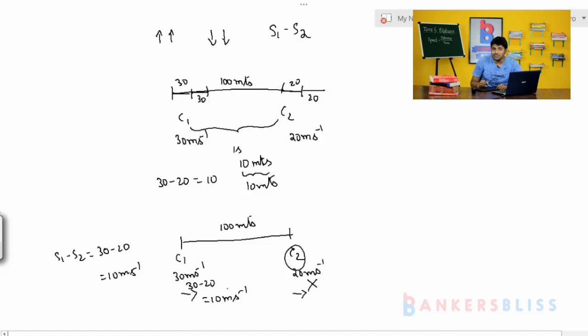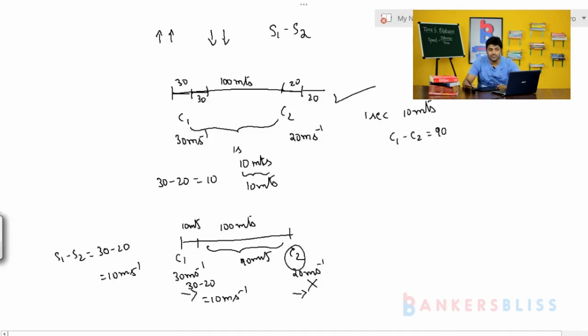So if it is 10 meter per second, then per second how much distance is it going to travel? It is going to travel 10 meters. Then how much distance is reduced between car 1 and car 2? 90 meters remain. In the first second, 10 meters was reduced and the distance between car 1 and car 2 became 90.